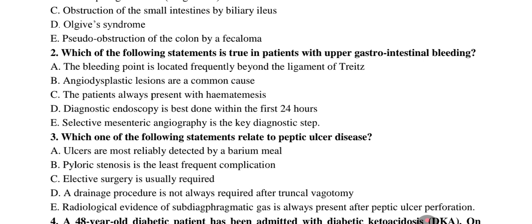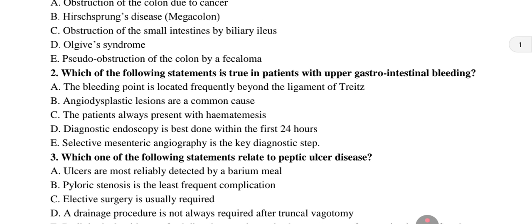So for this question 2, we can see rightly that the correct answer is D. Diagnostic endoscopy is best done within the first 24 hours. We need to recall that upper gastrointestinal endoscopy is the gold standard for diagnosing and managing upper GI bleeding.